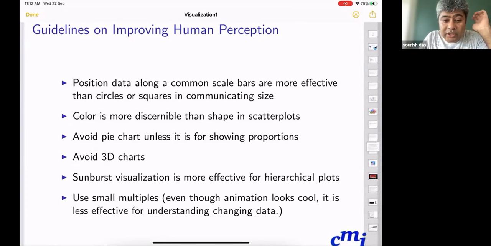Sunburst visualization is more effective for hierarchical plots. I will talk about it. Use small multiples; even though animation looks cool, it is less effective for understanding the changes in the data.